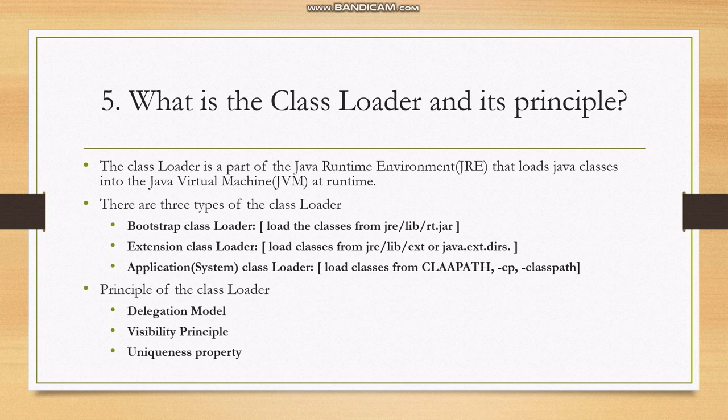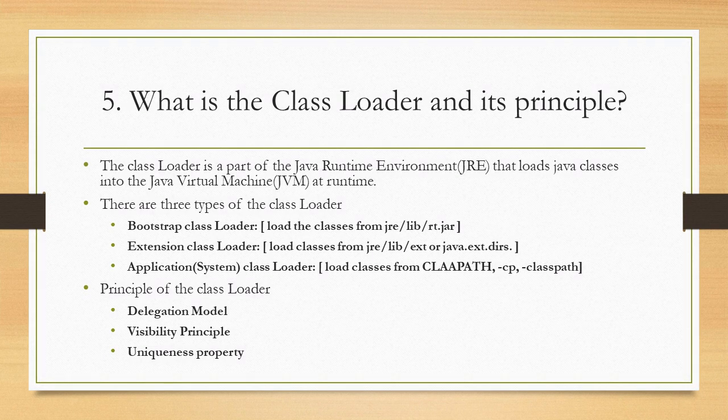One principle is the visibility principle. Visibility principle means classes loaded by the parent class loader are visible to the child class loader but not vice versa. This ensures encapsulation and prevents conflict between classes loaded by different class loaders. And third one is the uniqueness property. So uniqueness property means class loaders ensure that classes are loaded only once to maintain uniqueness. If a parent class loader cannot find a class, only then the current instance attempts to load it.